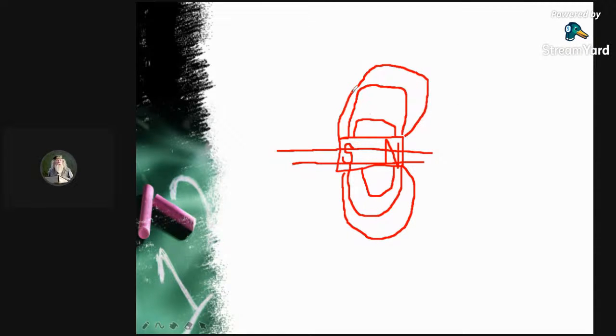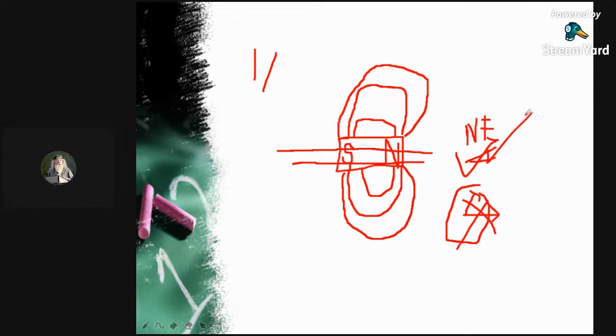Now, if any of these lines intersect each other, what will happen? The compass needle will have to point in two different directions at the same time. Suppose it is in the northeast. The compass can point in only one direction at a time. How will it point in two directions, which is not at all possible? So since pointing in two directions is never possible, they cannot intersect. They will never intersect.